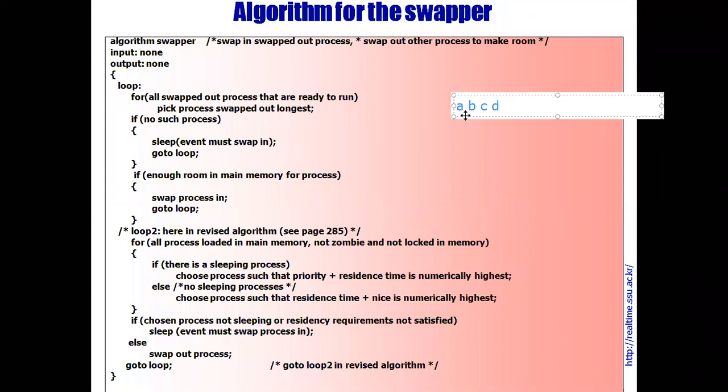The first one swapped out was A, then B and C. It means A was swapped out for the longest time, so that process will be picked up. Here, A was swapped out 5 seconds earlier, suppose B 4 seconds, C 3 seconds, and D 1 second. It means 5 is the largest value. The process A was staying for a long time on the swap device. That's why that process is chosen for swap in.